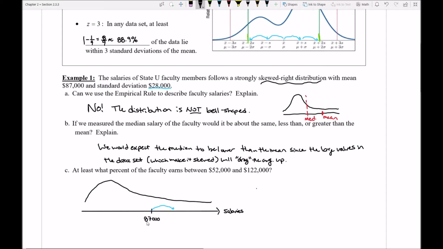So if I take 87,000 and I add on 28,000, I can quickly see that's going to be 115,000. So I haven't hit 122 yet. Well, we'll make another jump up here. If I make another jump, adding another 28,000, I pull up a calculator.